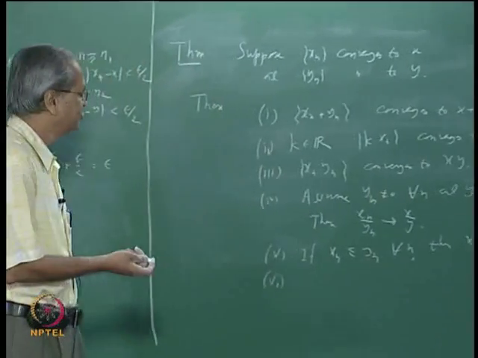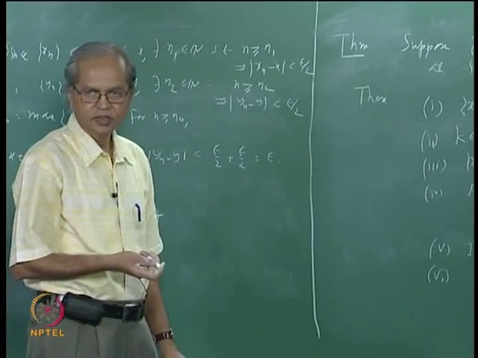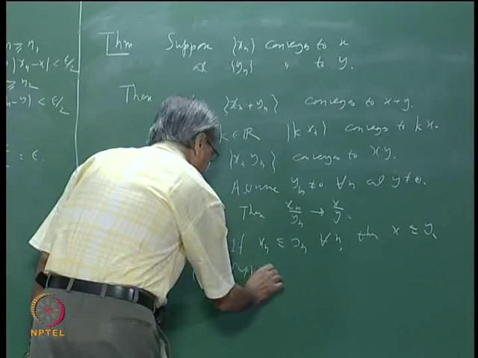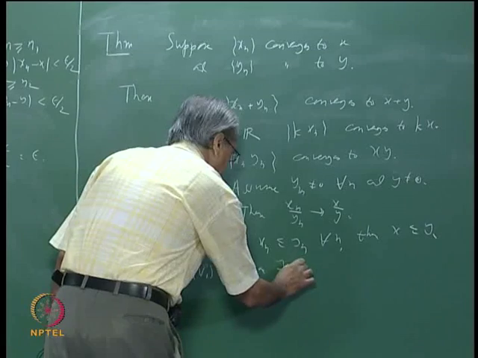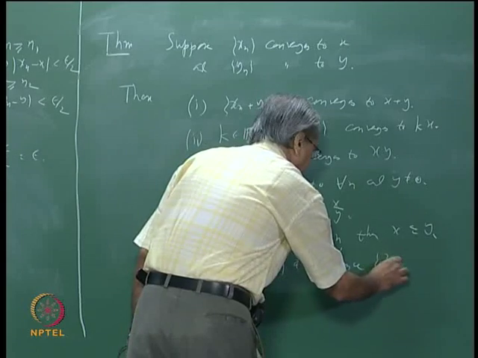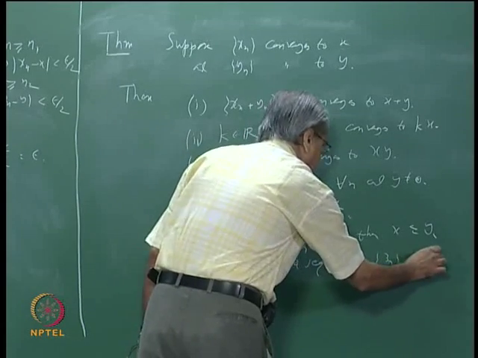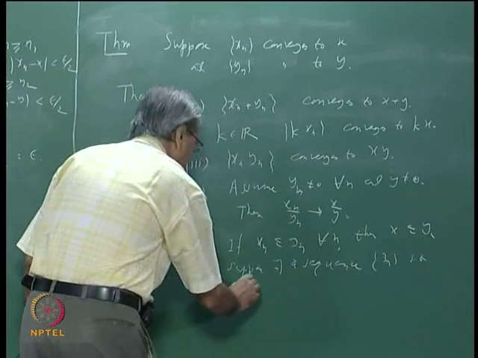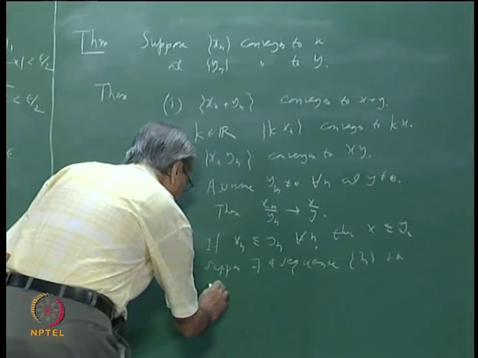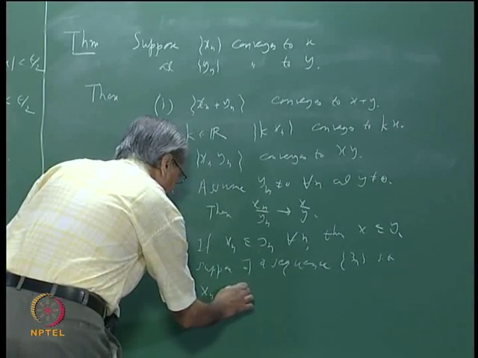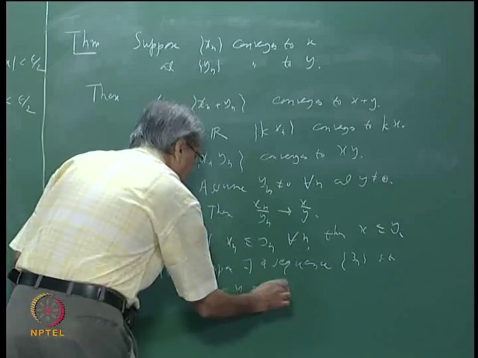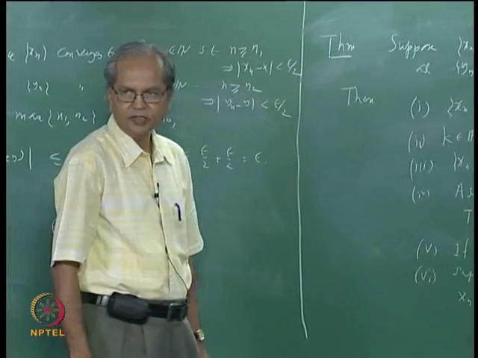you take 3 sequences xn, yn and zn, such that suppose there exists a sequence zn such that let us say this yn lies between xn and zn for each n, whichever way we say that xn is less than or equal to yn less than or equal to zn.